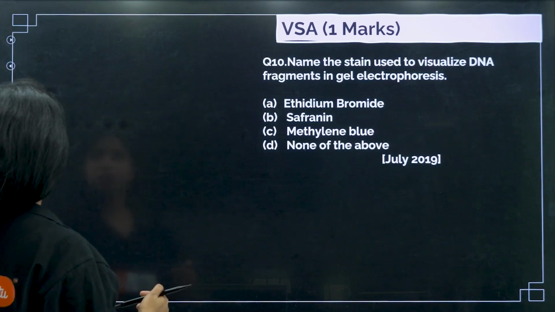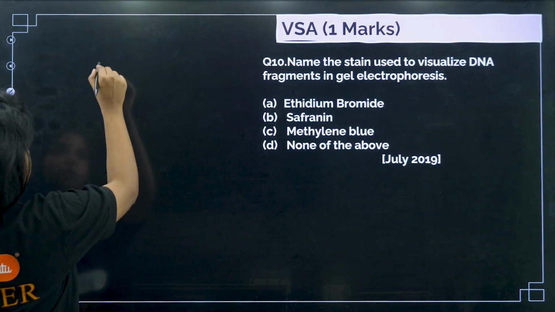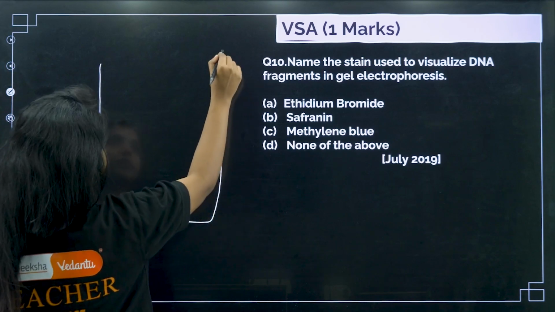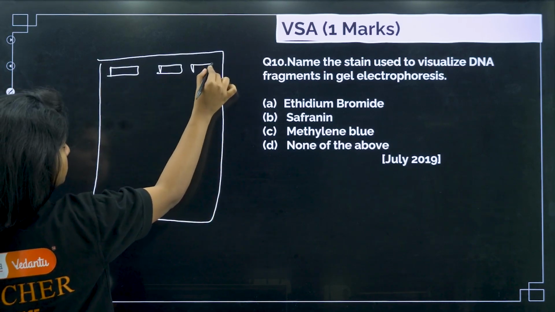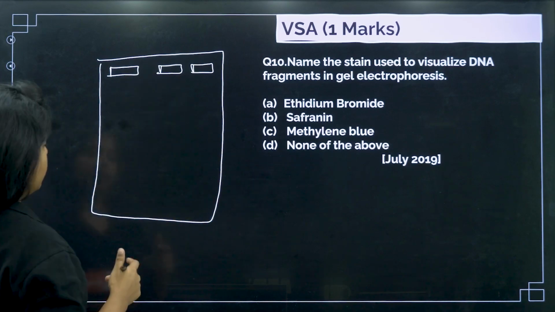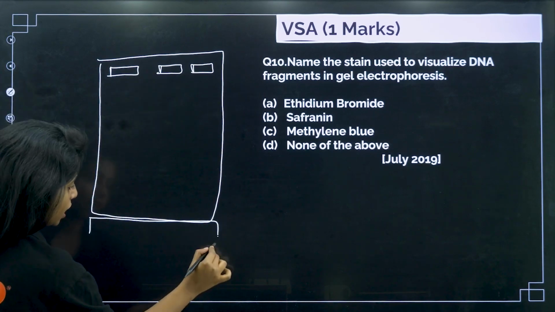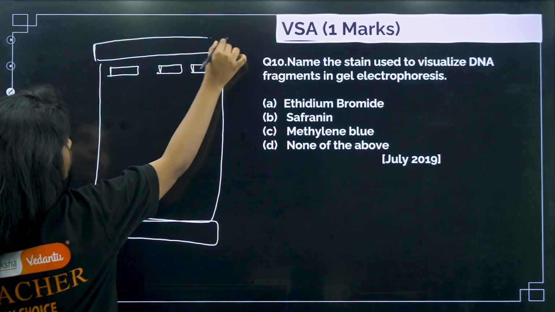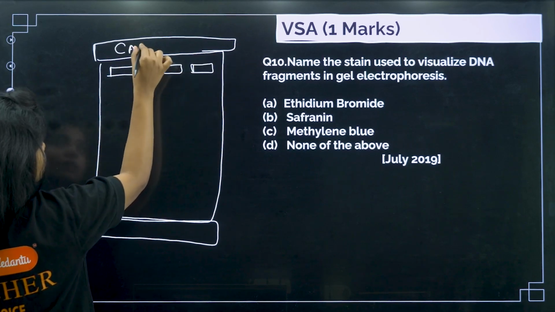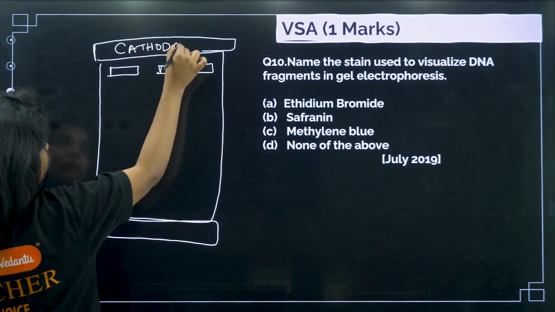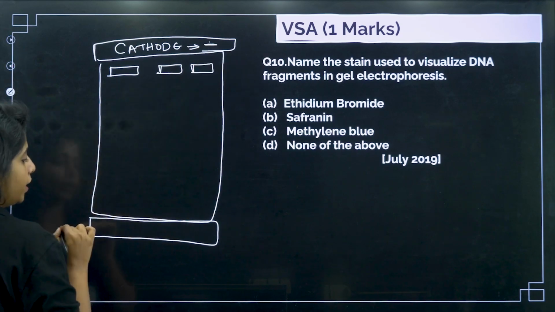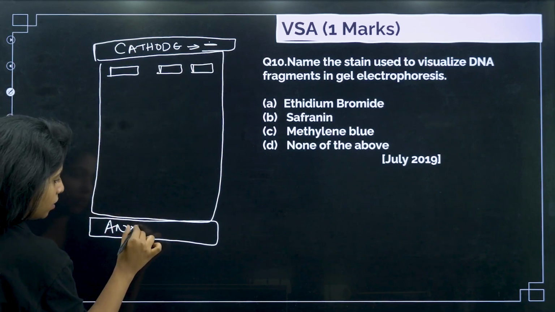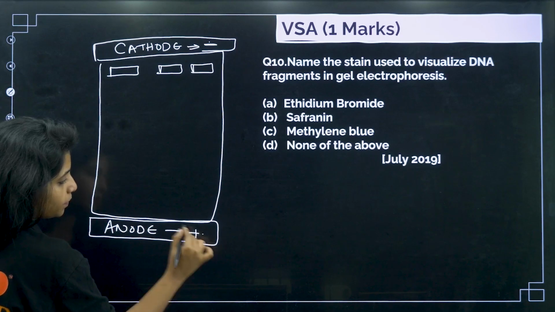So in gel electrophoresis, what is happening, children? Gel electrophoresis has a chamber like this where there are certain wells, areas with depth, and electrodes attached on both sides. This one is the cathode, which will be negative, and this will be the anode, which will be positive.